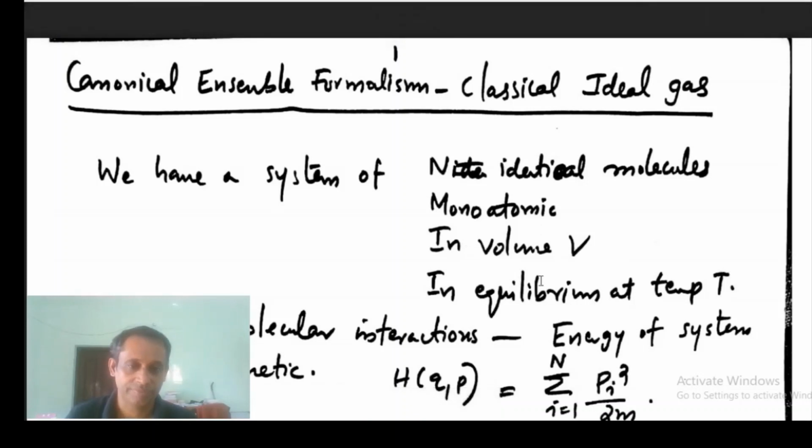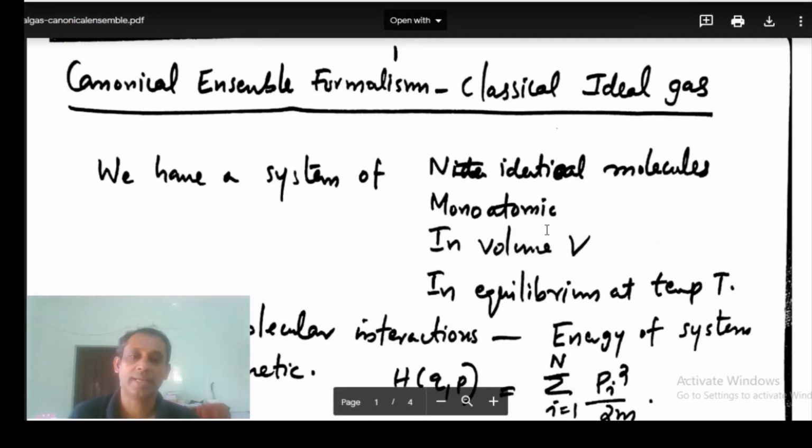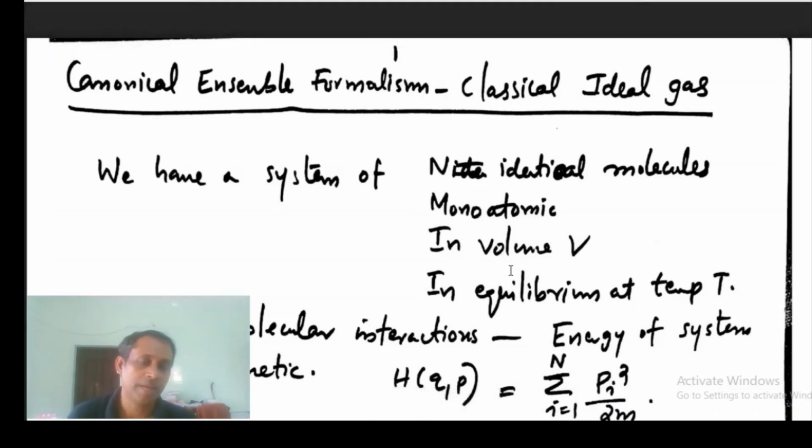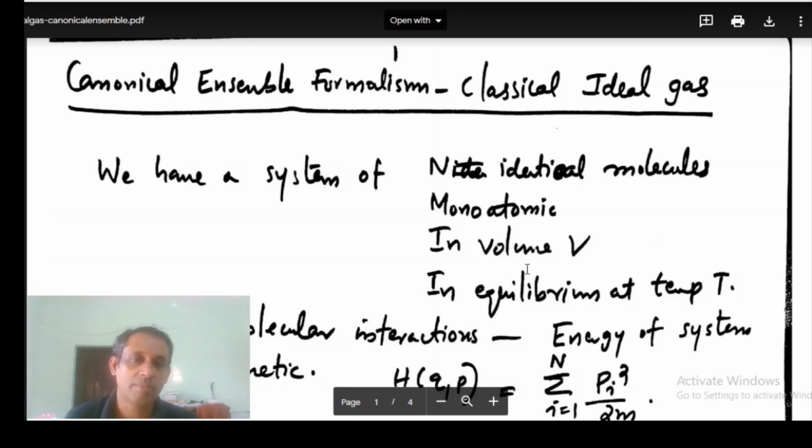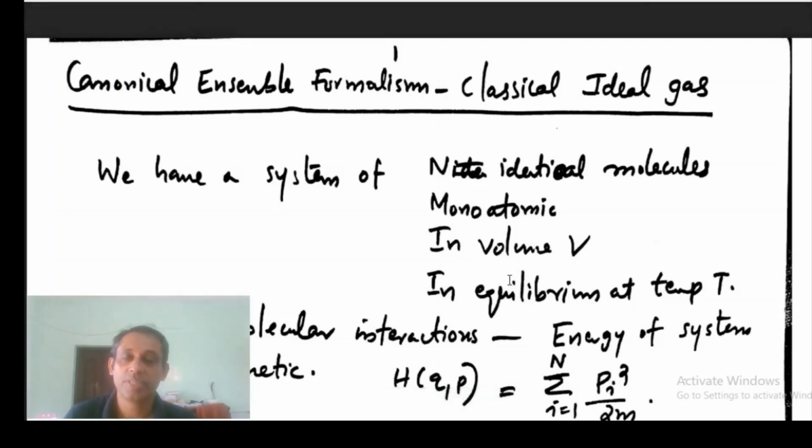It is important to see that the parameters we are now using are the number of particles N, volume V, and temperature T. In the microcanonical ensemble, we were specifying the energy, the volume and the number of particles. So the canonical ensemble formalism is different in this sense. Here energy can vary, the temperature is fixed.